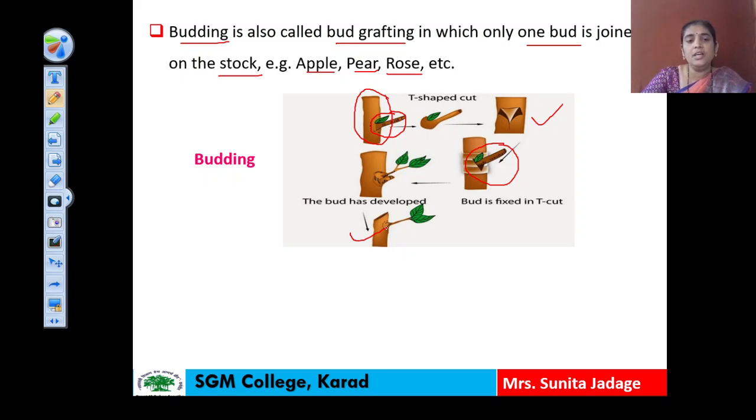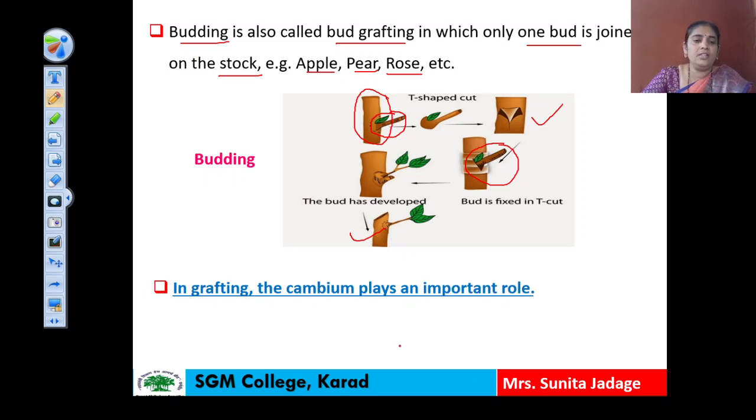This grafting technique takes place in dicot plants because dicot plants have cambium, and during grafting the cambium plays a very important role. When two plants are grafted together, the cambium present in those plants gets united with each other and then they grow as a single plant.